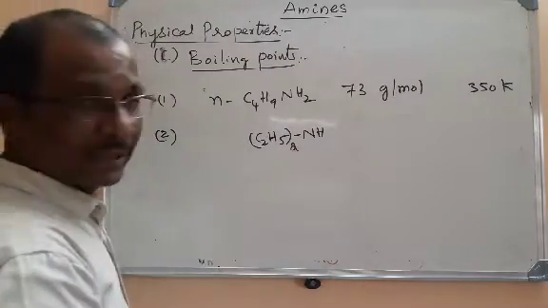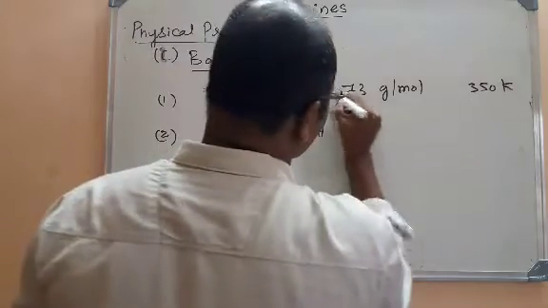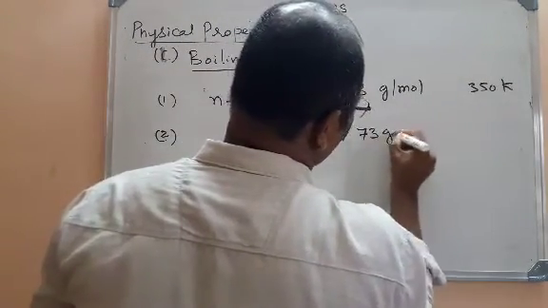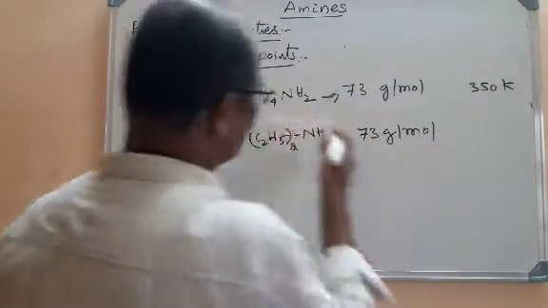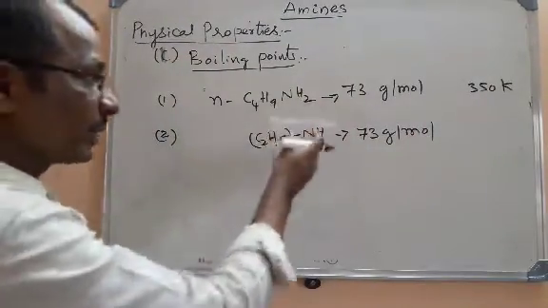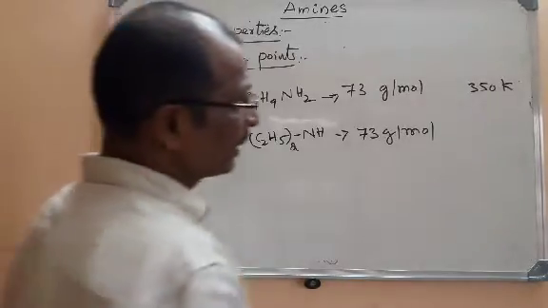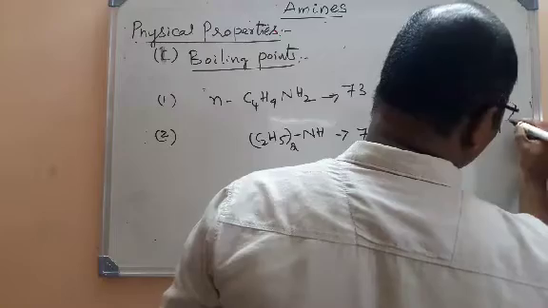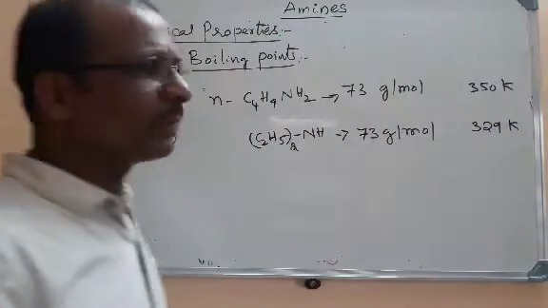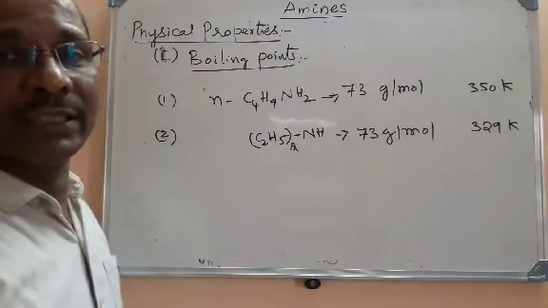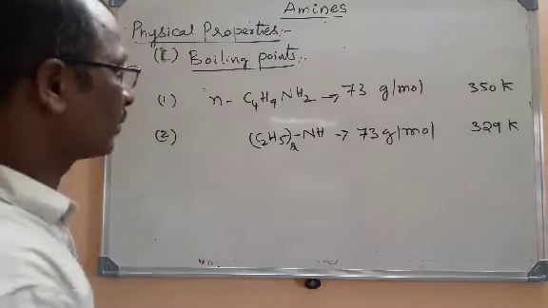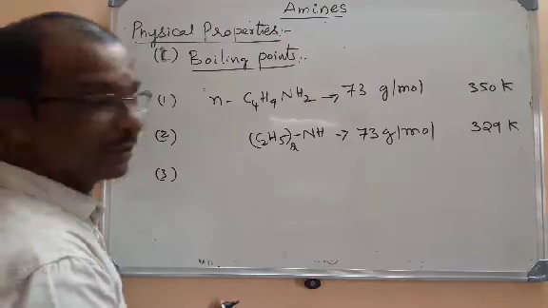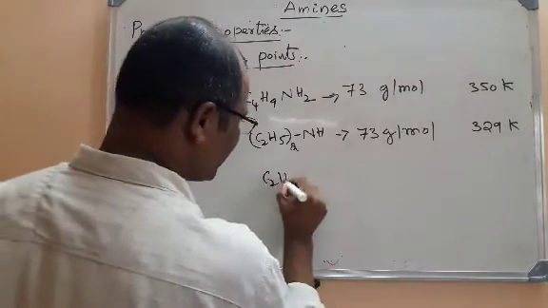Their molecular formula is the same. Both are having the same molecular formula, so their molar mass is the same. And if you see the boiling point, it is around 329 Kelvin, 329.3, but you can say it as 329 Kelvin. This is a primary amine, this is a secondary amine. Now I will go for a tertiary amine.